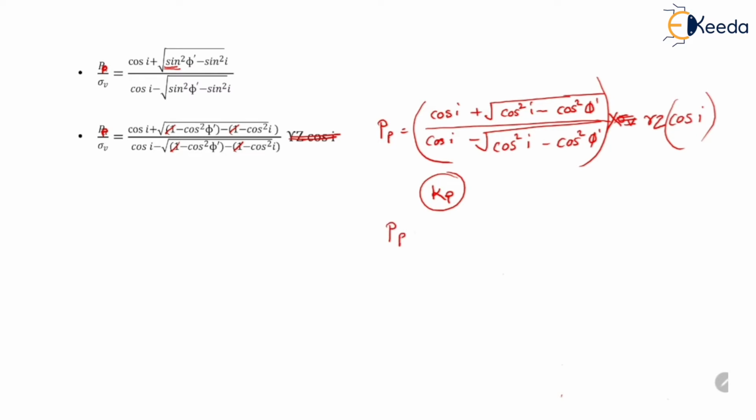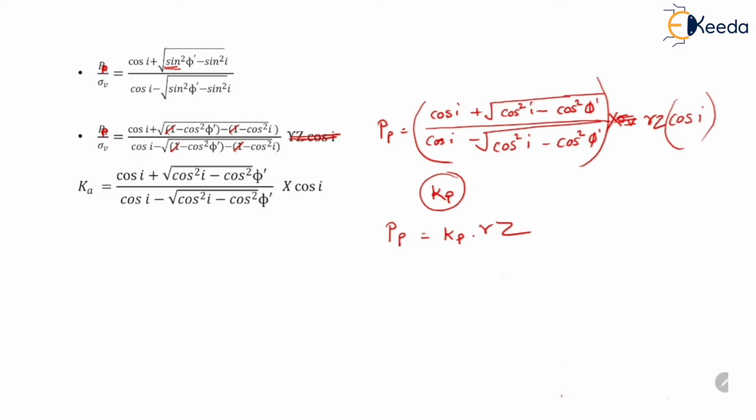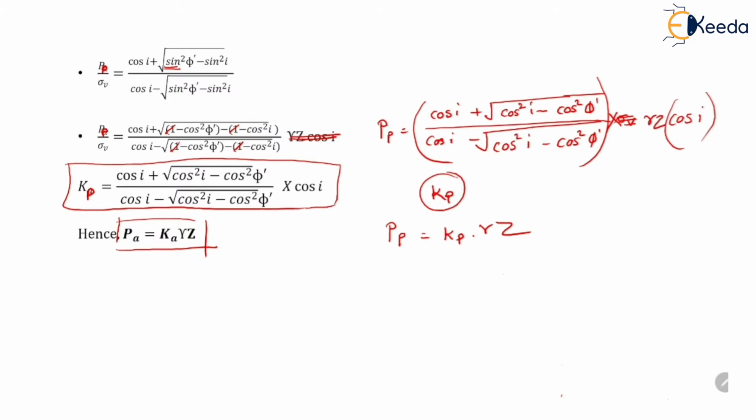So the value of Pp will become equal to Kp into gamma Z. Here Kp is equal to cos I plus under root of cos square I minus cos square phi dash divided by cos I minus under root of cos square I minus cos square phi dash, into cos I, and hence Pp becomes equal to Kp into gamma Z. Here this Kp is the coefficient of passive earth pressure when the surface is inclined in cohesionless soil.